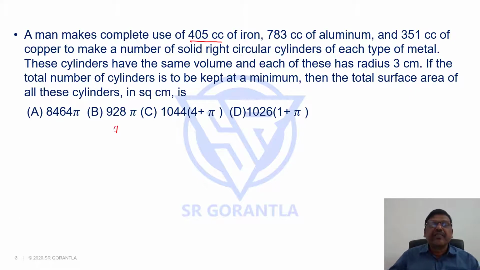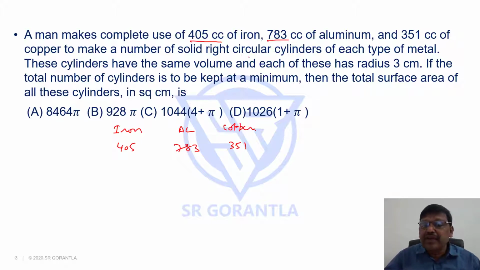Let me put it here. Iron is 405 cc, cc is cubic centimeters, 783 cc of aluminium, and copper is 351 cc, to make a number of solid right circular cylinders of each type of metal. So we want to make a few cylinders here out of this 405. I want to make a few cylinders out of 783. Similarly, a few cylinders out of this 351 copper. And what is important is the next few conditions.